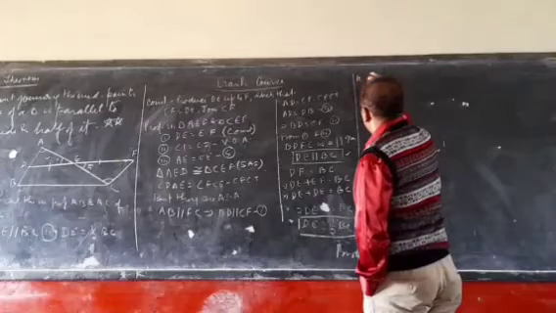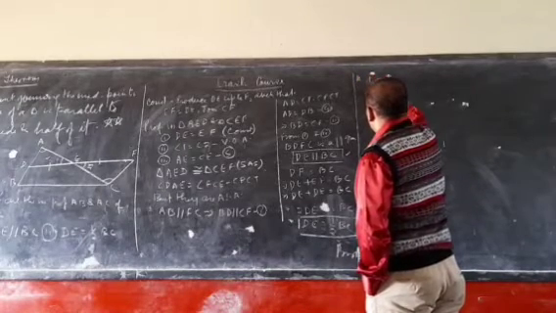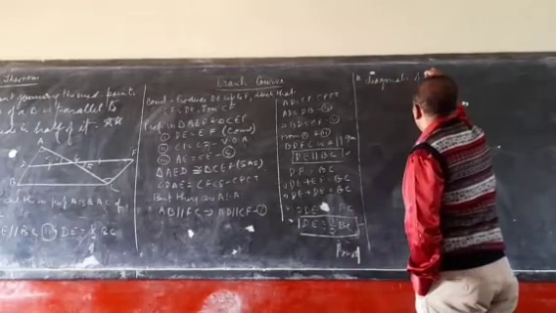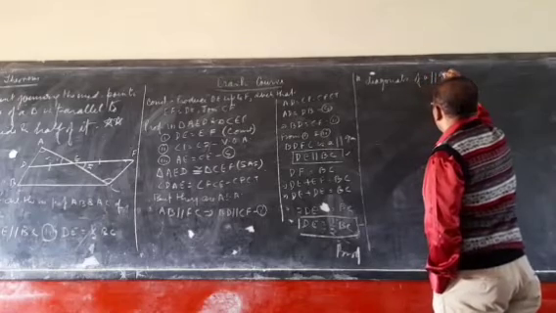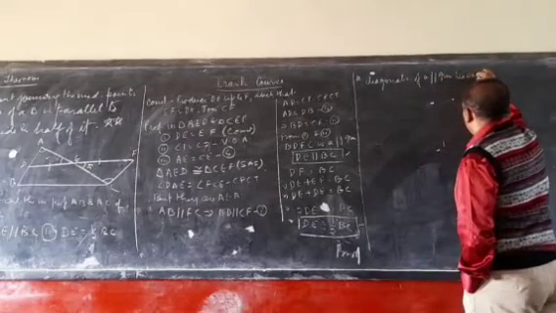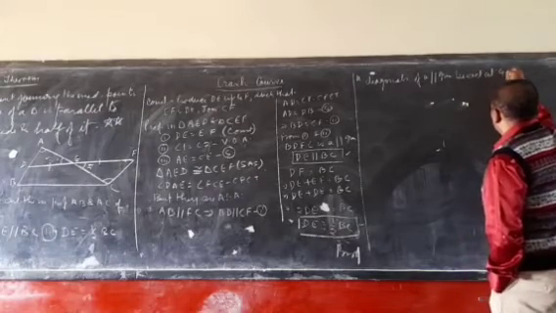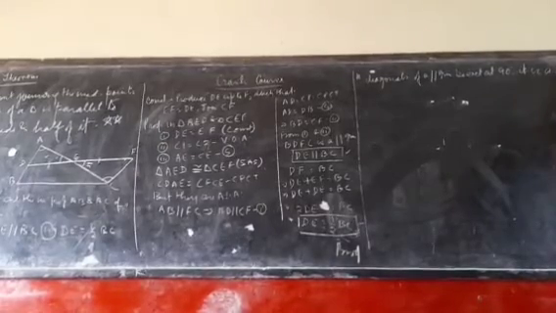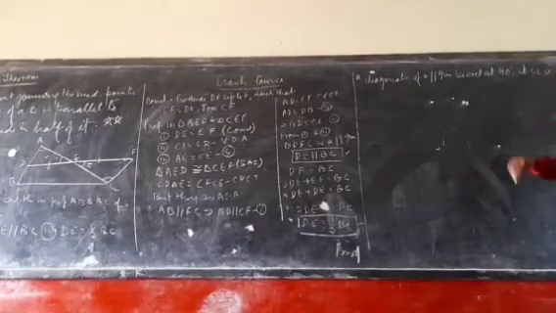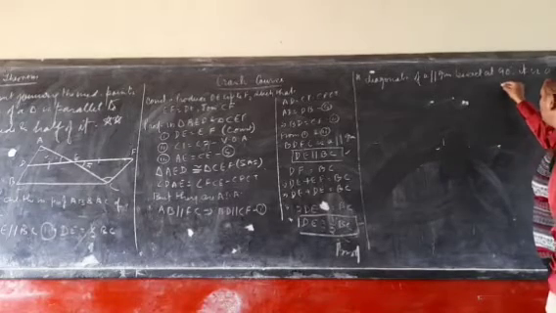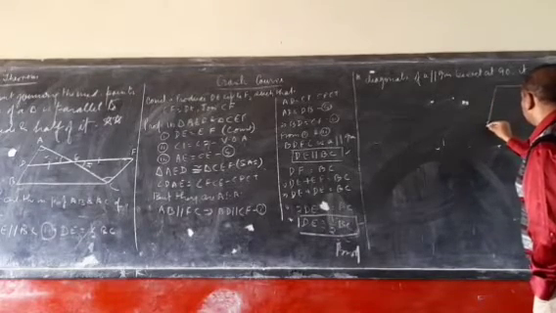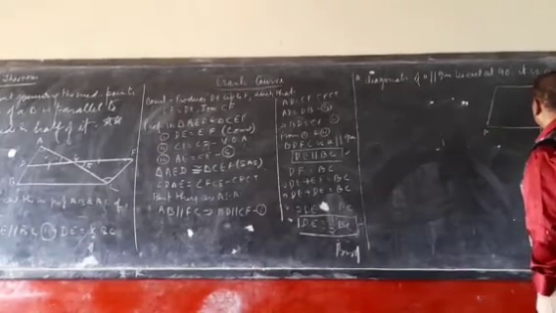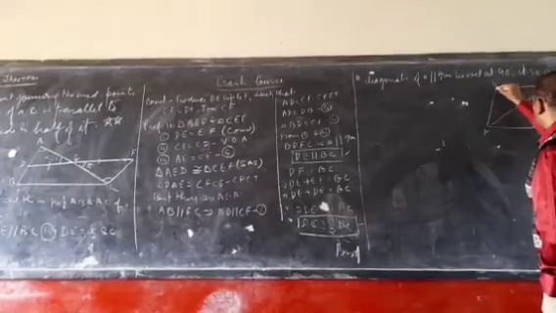This is one important question: if diagonals of a parallelogram bisect at 90 degrees, it is a rhombus.